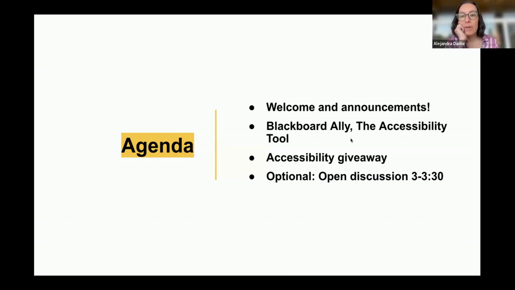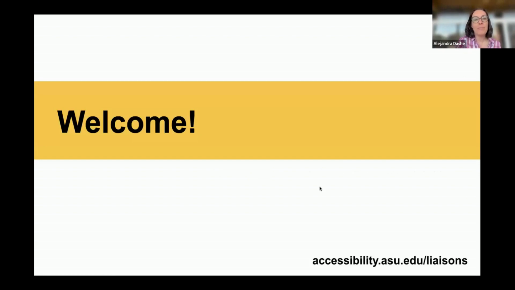So, okay, well, great. Now that we've got that taken care of, the rest of our agenda is to talk about Ally, and then we'll have an accessibility giveaway. And then at the top of the hour, we'll have an open discussion for 30 minutes about any topics that you wanted to go over. There will also be time for question and answer after our talk today.